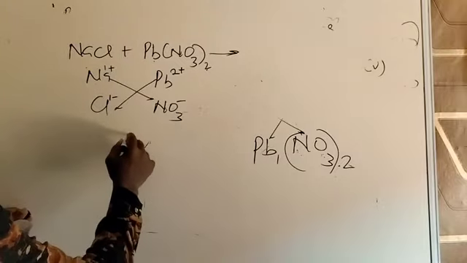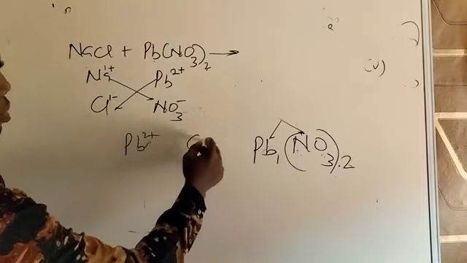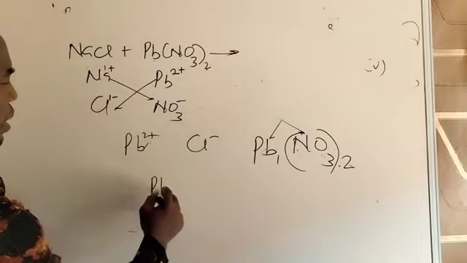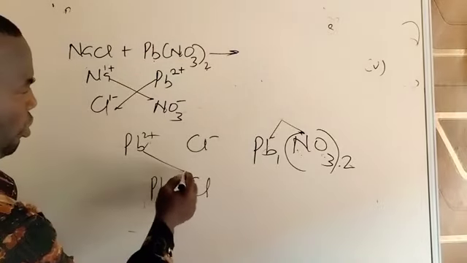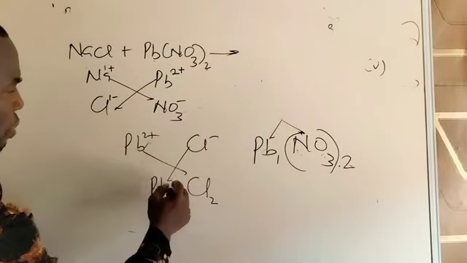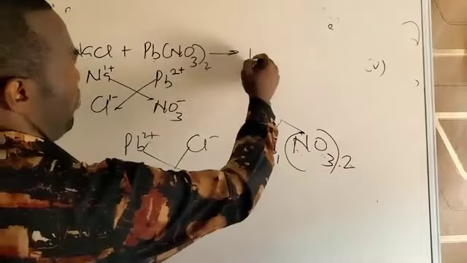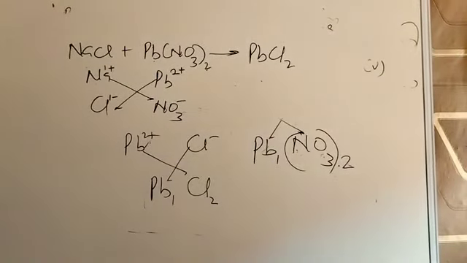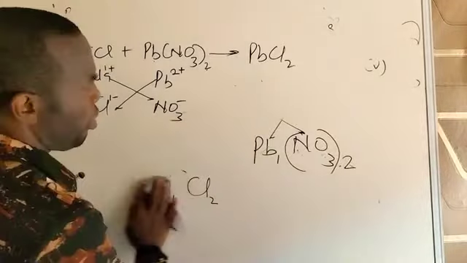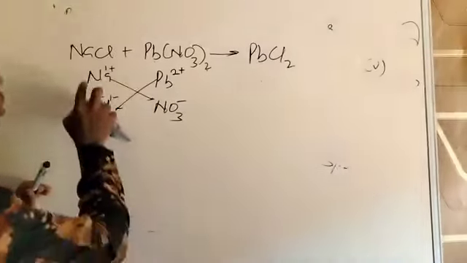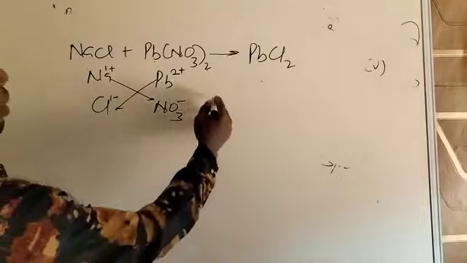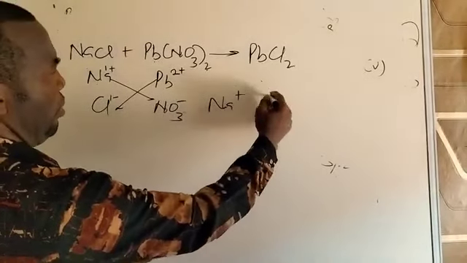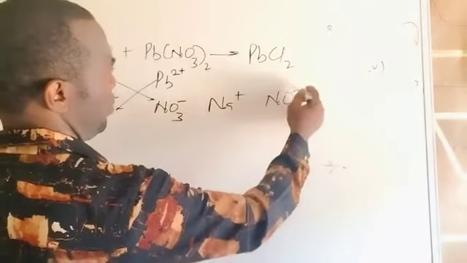So when you combine this, lead 2 and chlorine, when you combine, valence is exchanged again. 2 goes to chlorine, 1 goes to lead. The formula you have is PbCl2, produced. Then when we combine this, Na plus and NO3 minus.